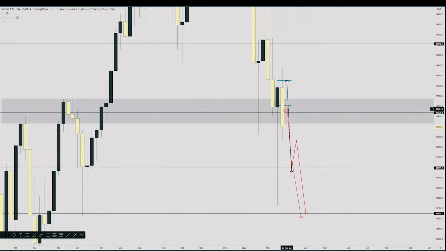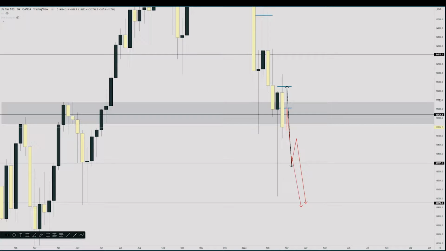We should get a retest off where this blue level is. Yeah, around 1400 would be the perfect retest. However, we could retrace higher. But for the Nasdaq, I am bearish. Bearish down to 1340.